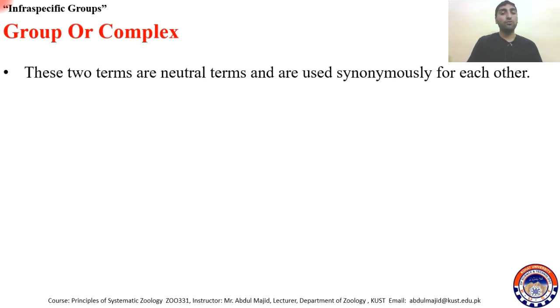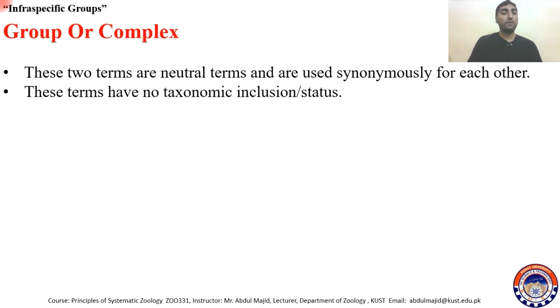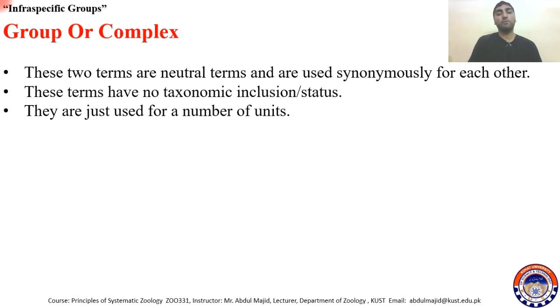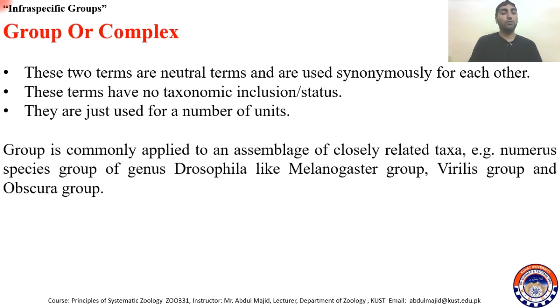Then there are group or complexes. These two terms are neutral and they are used synonymously for each other. The terms have no taxonomic inclusion, no status. Group and complexes don't have any nomenclature status in zoological hierarchy. So they are just used for a number of units. Group is commonly applied to an assemblage of closely related taxa. For example, numerous species groups of the genus Drosophila.